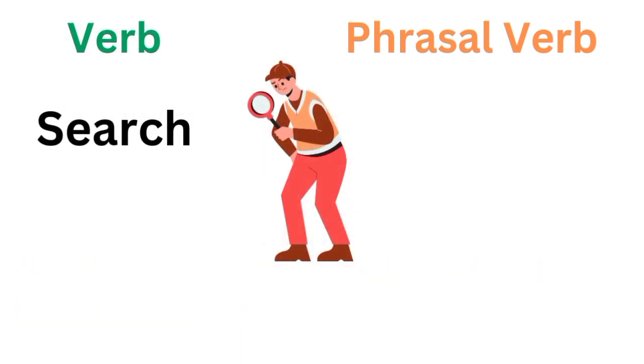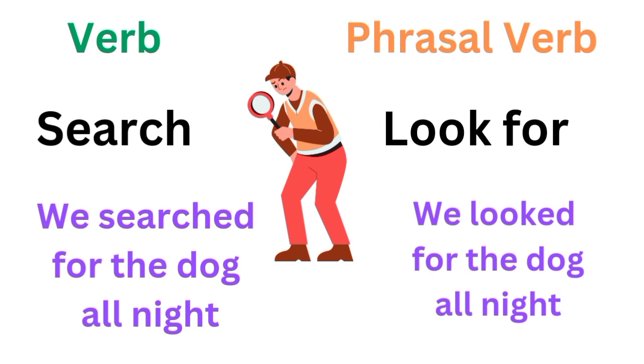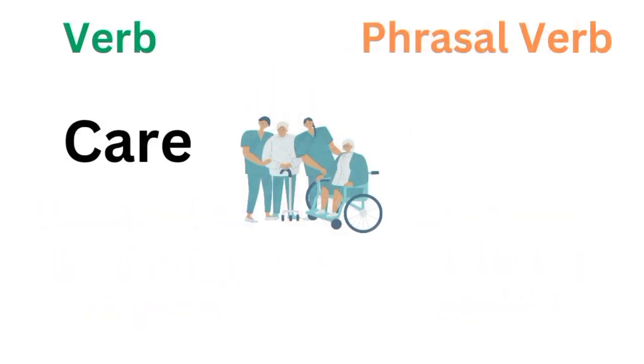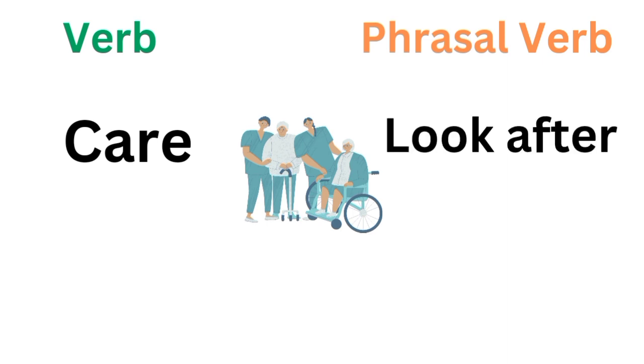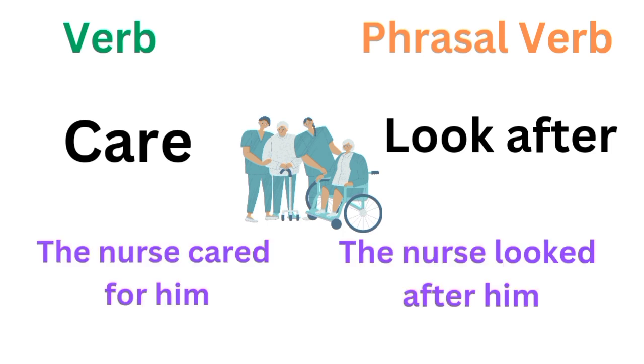Search. The phrasal verb for this is look for. For example, we searched for the dog all night, or we looked for the dog all night. Care. The phrasal verb for care is look after. For example, the nurse cared for him, or the nurse looked after him.